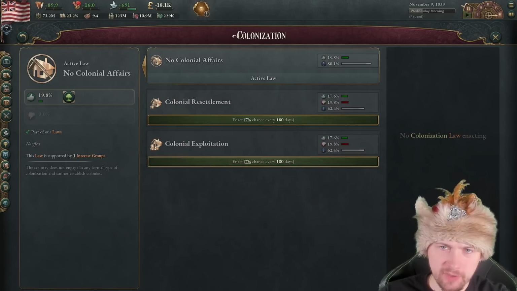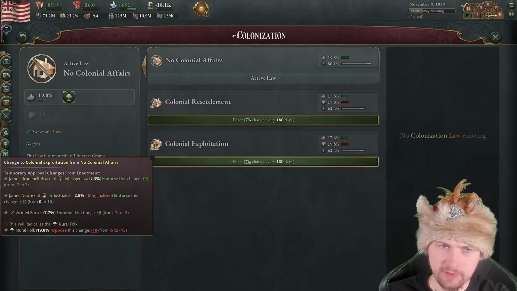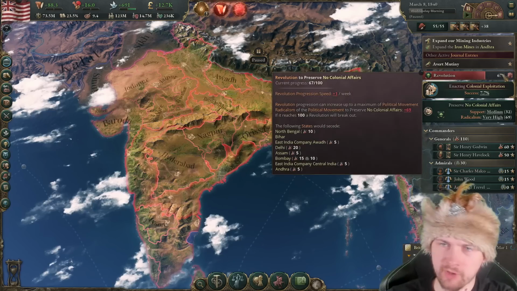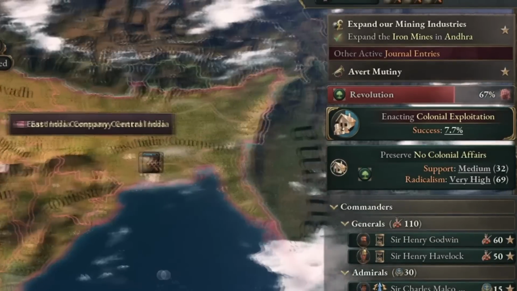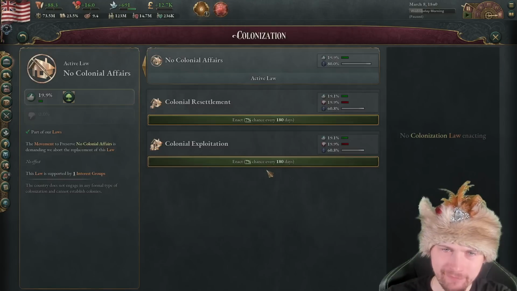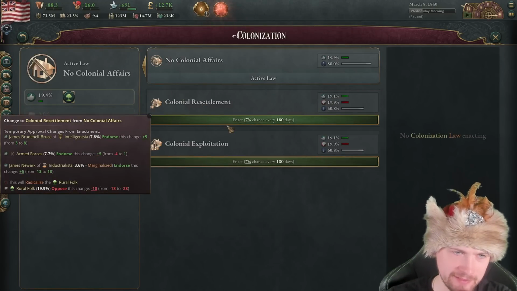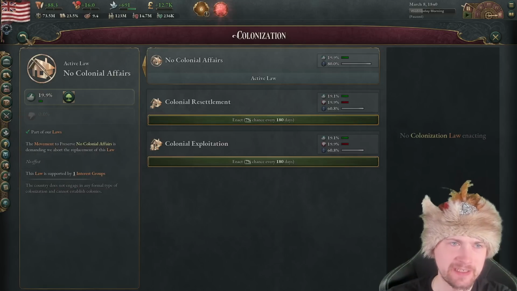We should also start embracing the colonial affairs. Just thinking which of these two. Let's go for the colonial exploitation because I want to start colonizing after all. Oh boy, it's really a revolution for colonial affairs. What if I go back to laws and cancel this? And I go for the colonial resettlement instead of that. Yeah, they're gonna oppose both of these as strong.